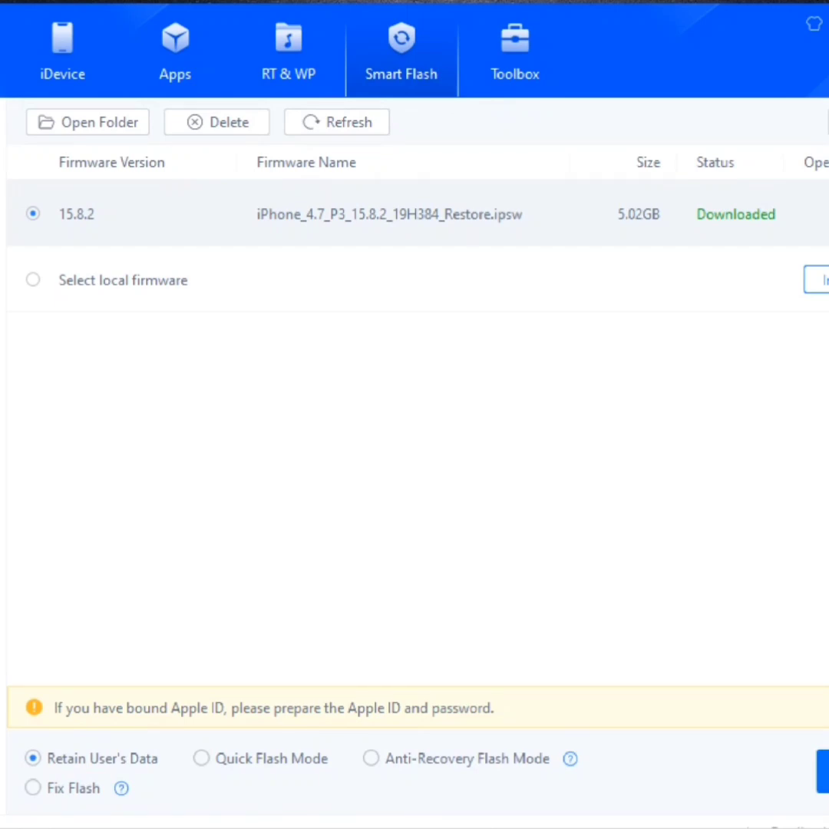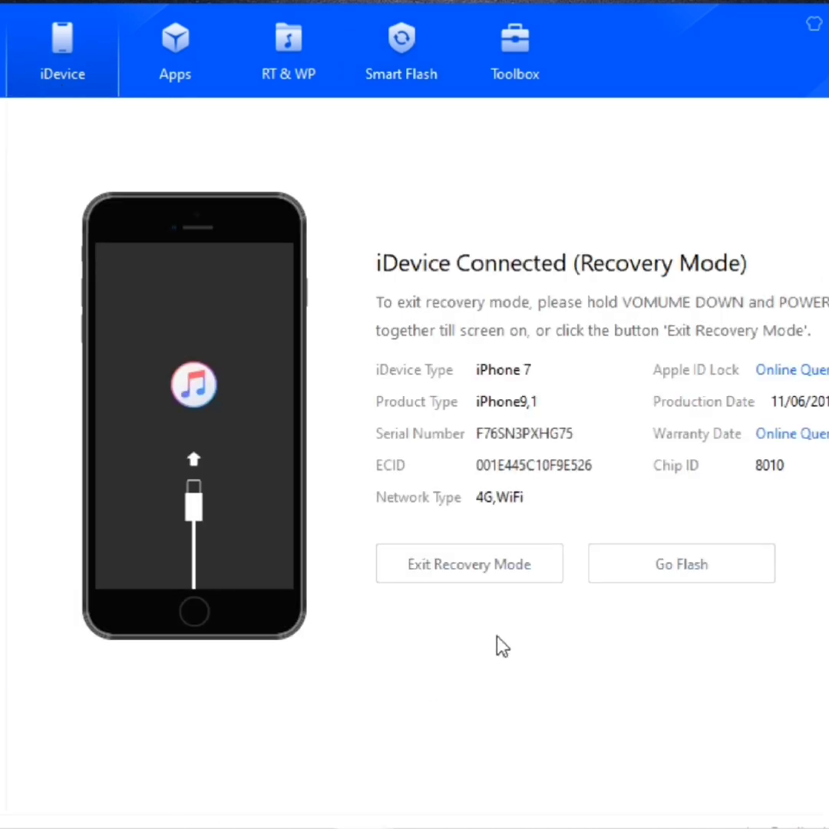Then for the one you downloaded using Chrome, you click on the lower part where it's showing select local firmware. Then you import that file, upload it to the 3uTools, then you flash.